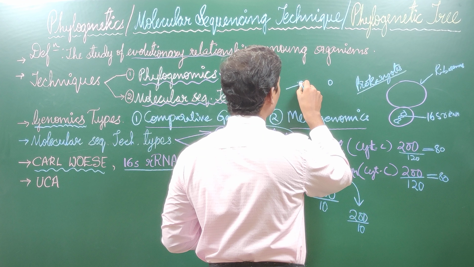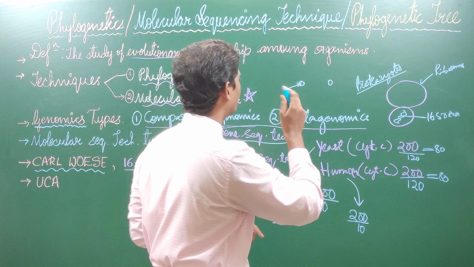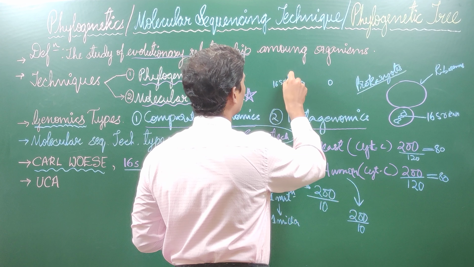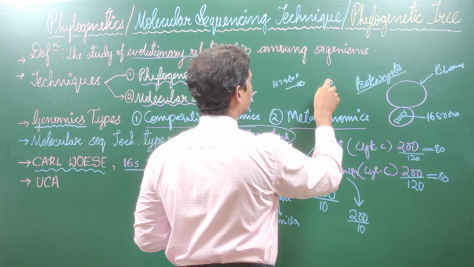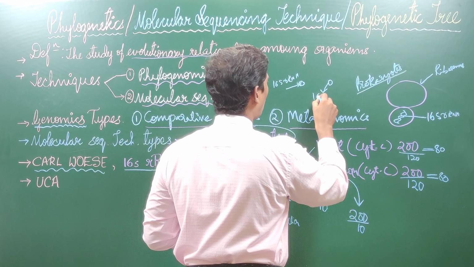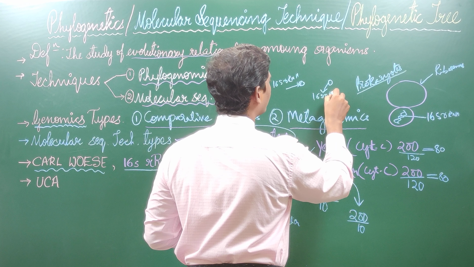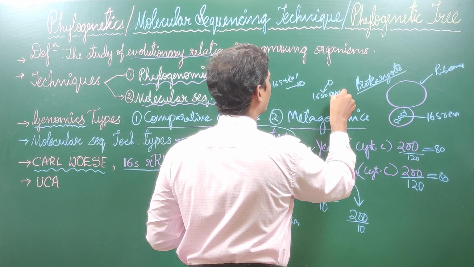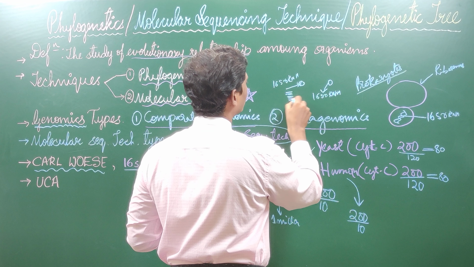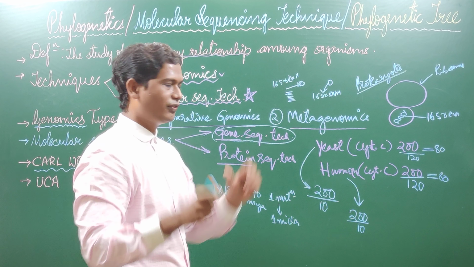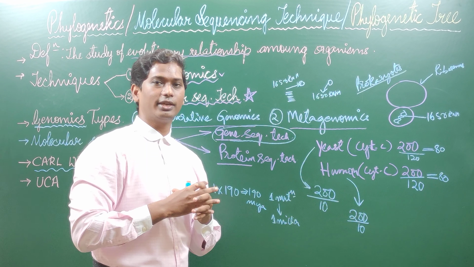The gene in both was 16S rRNA. This was also the 16S rRNA gene. What he did was he sequenced them. He got some data. After getting data, he understood something.